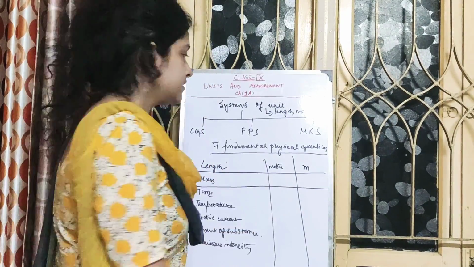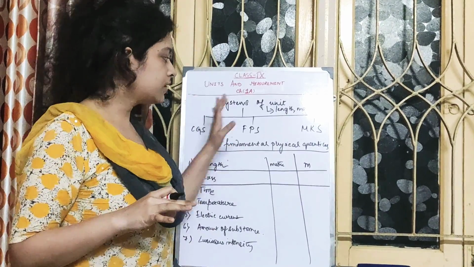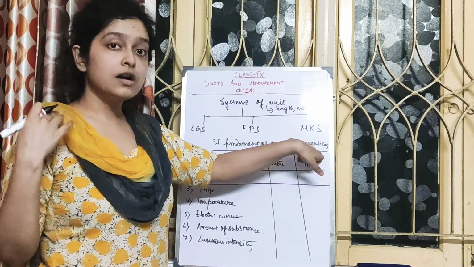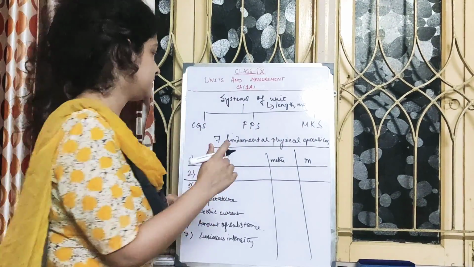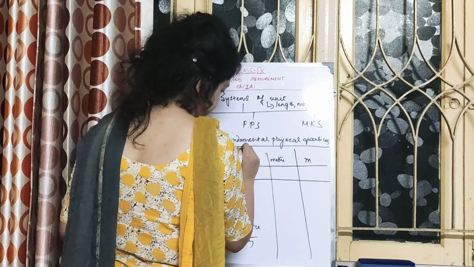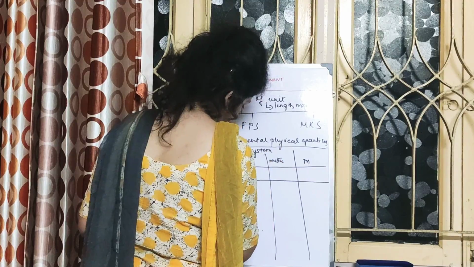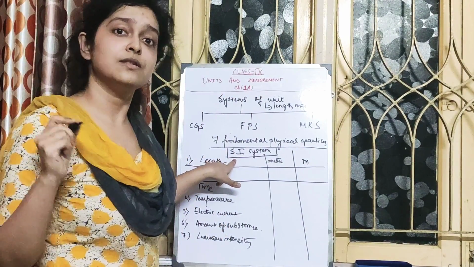Mass, the unit. So, basically, I think you have understood what I am discussing, the 7 fundamental physical quantities which come under which type of system of unit? The SI system. International system of unit.